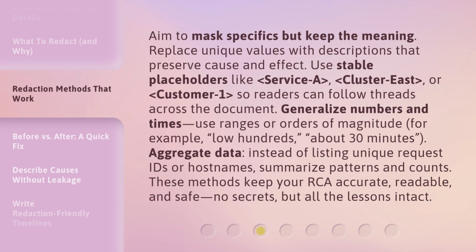Generalize numbers and times. Use ranges or orders of magnitude. For example, low hundreds, about 30 minutes. Aggregate data. Instead of listing unique request IDs or host names, summarize patterns and counts. These methods keep your RCA accurate, readable, and safe. No secrets, but all the lessons intact.